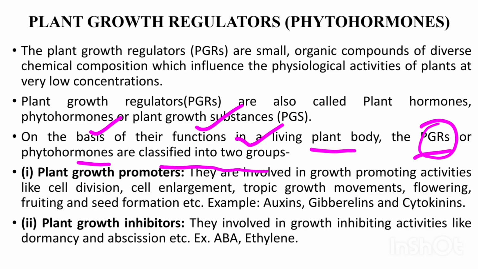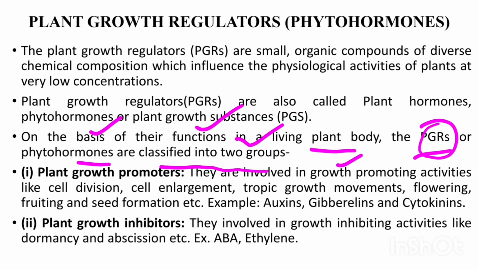Plant growth promoters are involved in growth promoting activities like cell division, cell enlargement, tropic growth movements of the plant like phototropism, then flowering, fruit formation, seed formation.